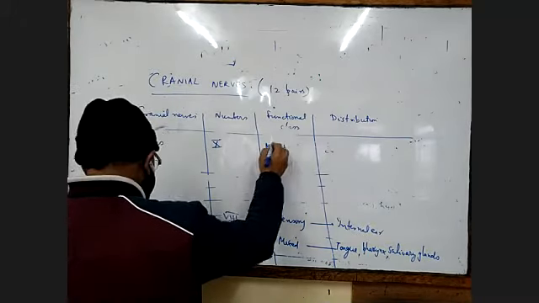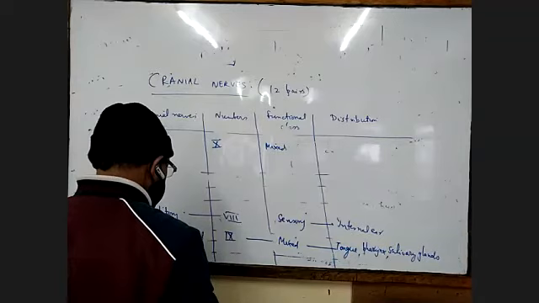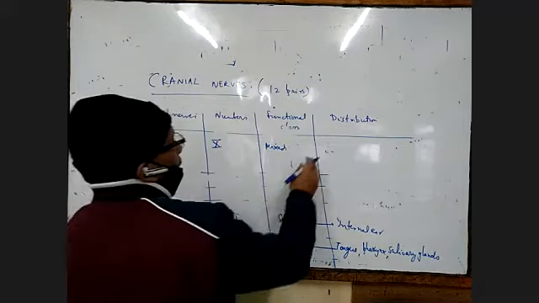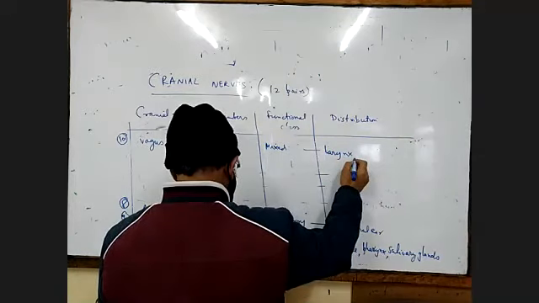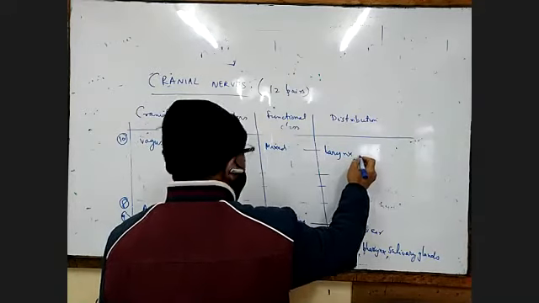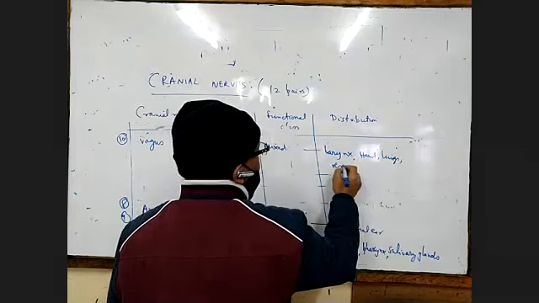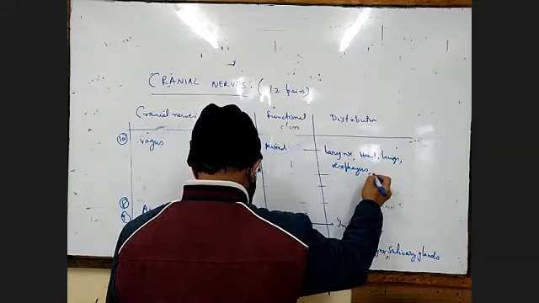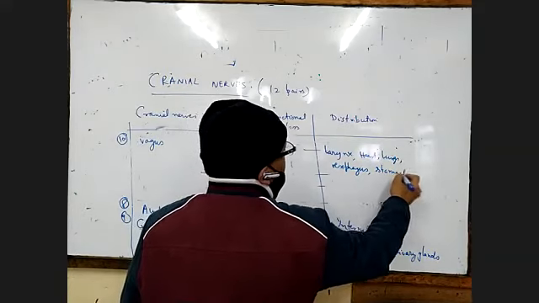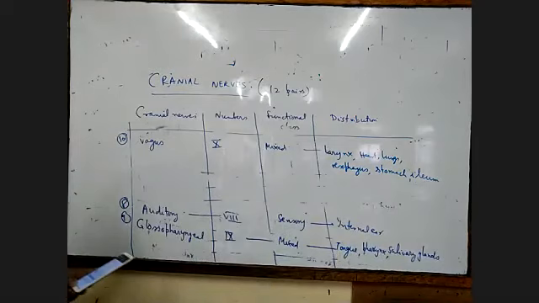The vagus nerves are of many types, we don't have to write that. They supply the larynx or sound box, heart, lungs, oesophagus, then the stomach and ileum. Ileum is the part of the small intestine.